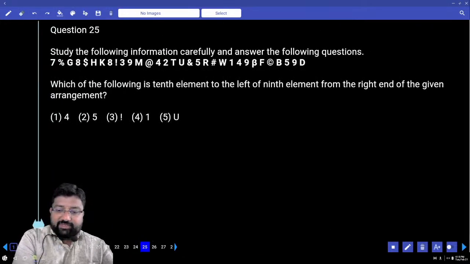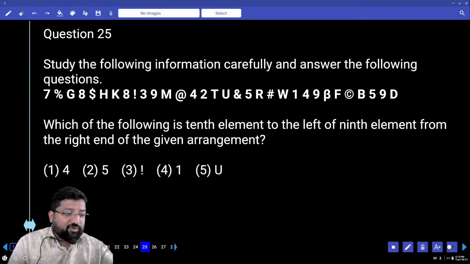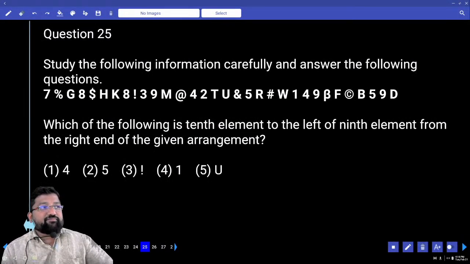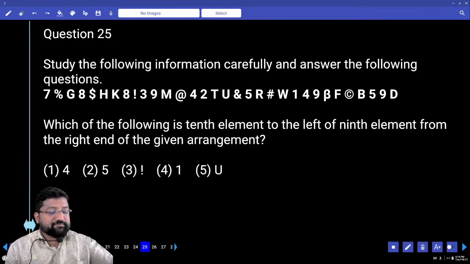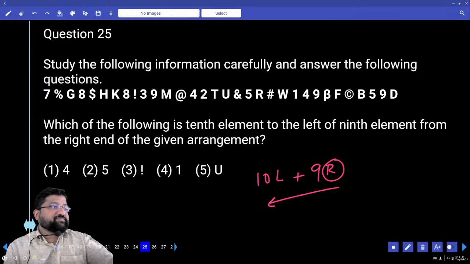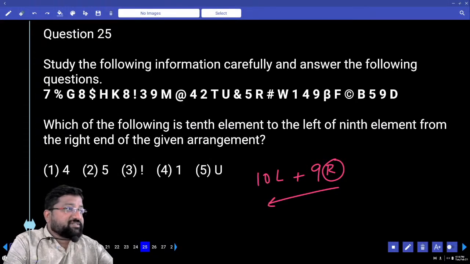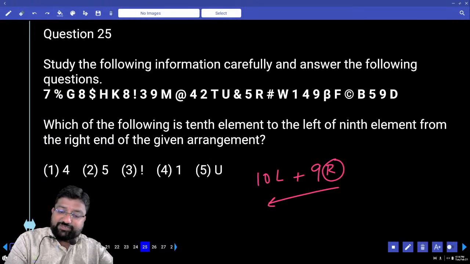సిరీస్ ఆఫ్ ఎలిమెంట్స్ ఏమని పిలుస్తామో దీన్ని మనం? సిరీస్ ఆఫ్ ఎలిమెంట్స్. విచ్ ఆఫ్ ద ఫాలోయింగ్ ఈస్. 10th element to the left of 9th element from right hand. Reverse. Right plus left plus 9 plus 10, 19. 19th from the right hand. What is 19th from the right hand? Please check. 1, 2, 3, 4, 5, 6, 7, 8, 9, 10, 11, 12, 13, 14, 15, 16, 17, 18.